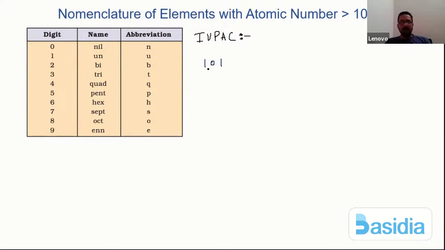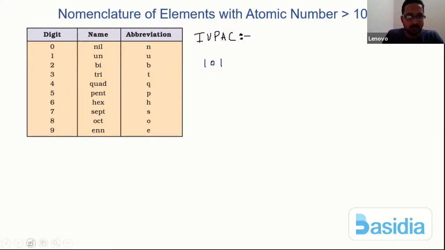Okay, now I understand here, if I see the table over here, that for every digit there is a name and there is an abbreviation, correct? You see for 0 there is nil, for 1 there is un, for 2 it is bi, for 3 it is tri, for 4 it is quad, 5 it is pent, and so on. Similarly they have given the abbreviations, correct?